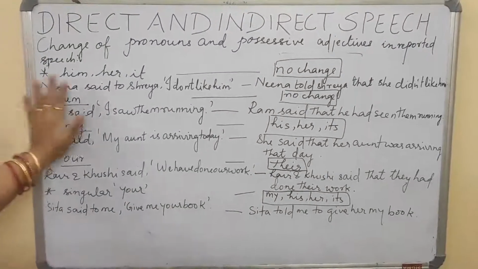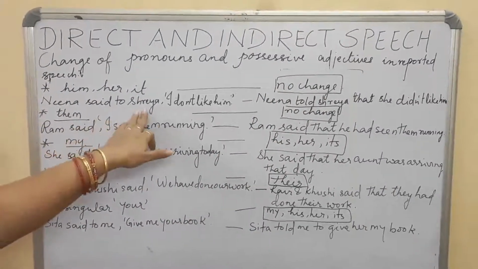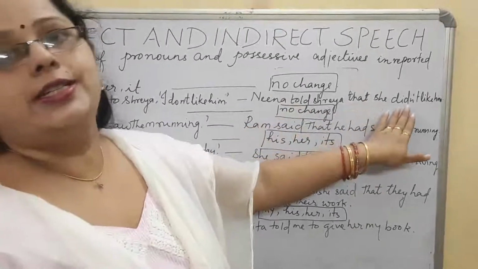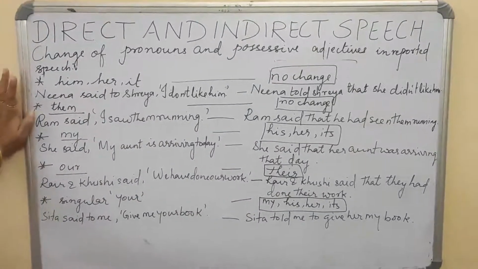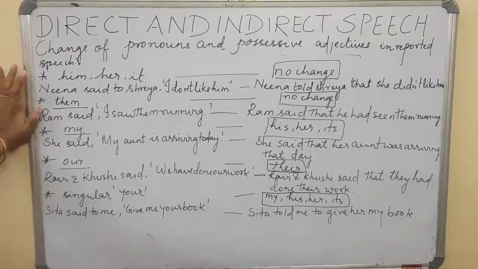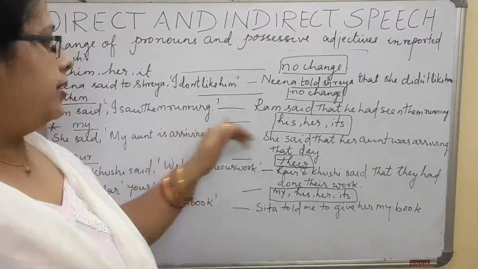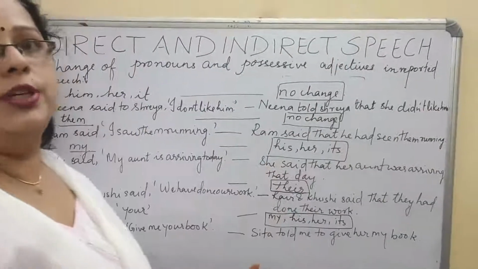So when we are talking about him, her or it, there is no change. Nina said to Shreya, "I don't like him." There is no change, I said. So Nina told Shreya that she didn't like him. Only the tenses you need to change. When we are coming for "them," there is also again no change, because the sentence is that Ram said, "I saw them running." "Them" is used here. We did not change anything. Ram said that he had seen them running. Again, except the tenses, nothing to be changed.